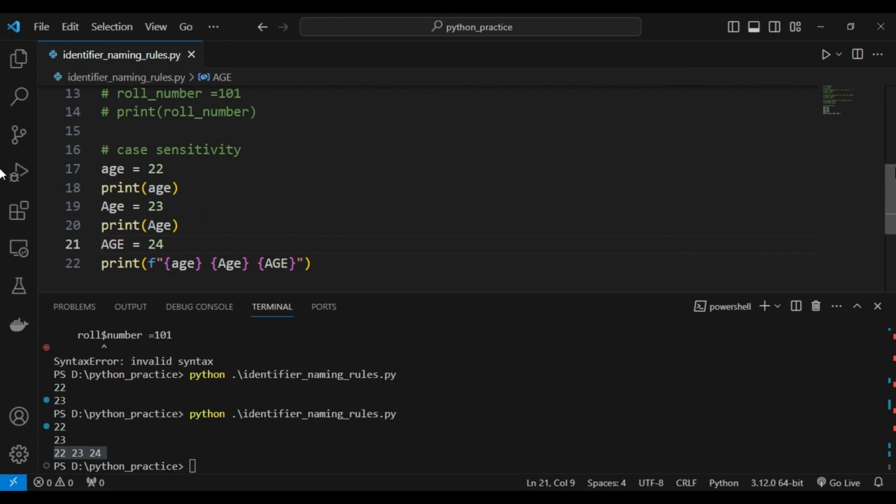In this way we have seen what the identifier naming rules in Python are.